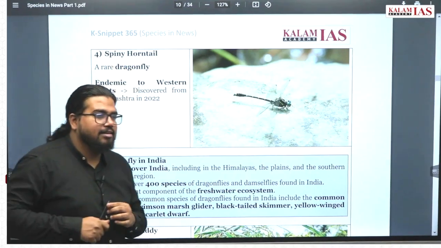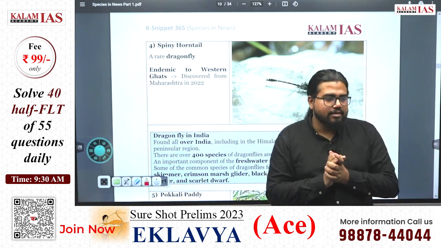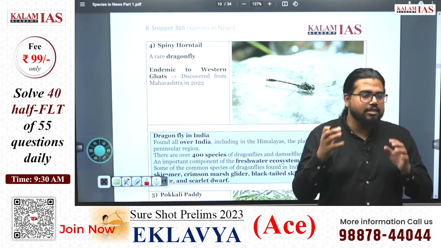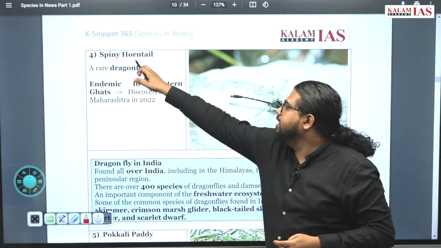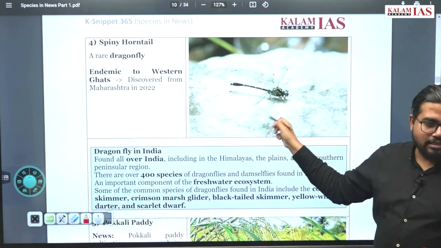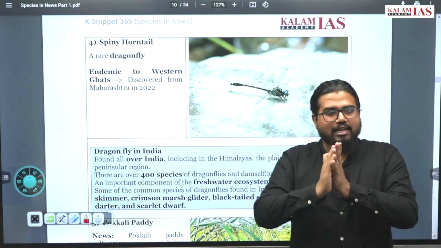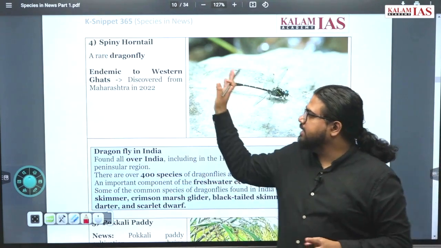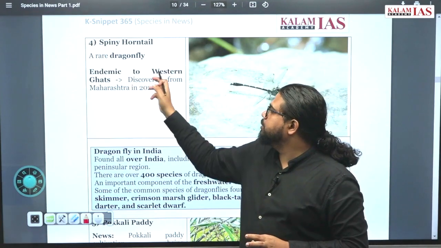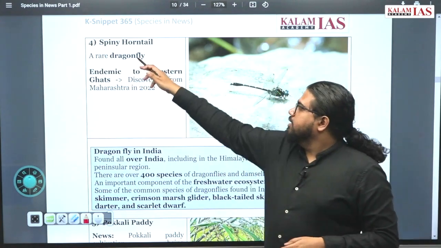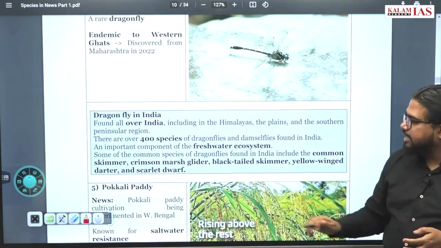What exactly is horntail? Here what you have to know is, so many times some species name will be given. Then you have to identify in ABCD whether it will be an insect, or a butterfly, or a dragonfly. So horntail is mostly associated with dragonfly. And where do you find dragonflies in India? Dragonflies are distributed throughout India, but the highest distribution you find is in the Western Ghats region. Discovered in Maharashtra in 2022, endemic to Western Ghats region. A rare dragonfly, spiny horntail. Horntail is associated with dragonfly.